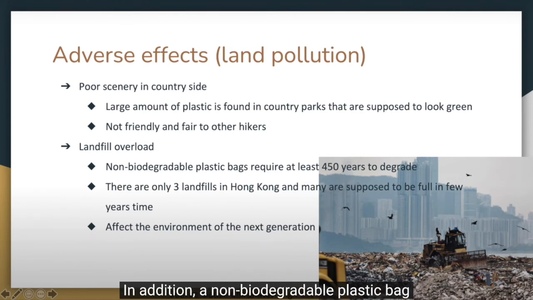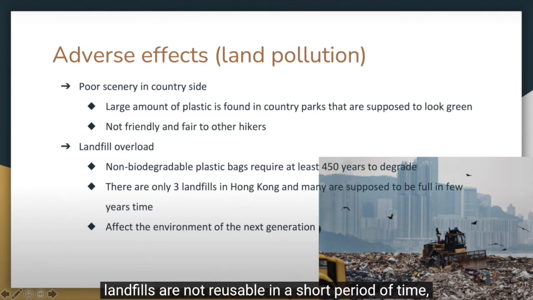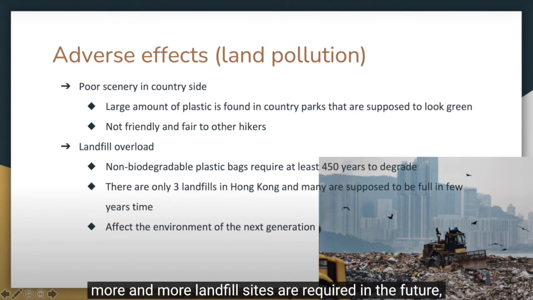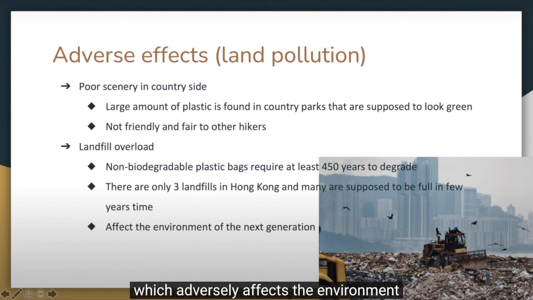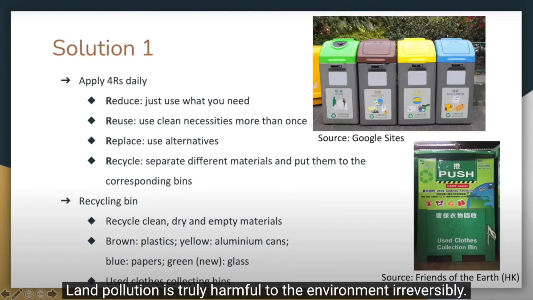In addition, a non-biodegradable plastic bag requires at least 450 years to degrade, much longer than the average human life. Most importantly, landfills are not reusable in a short period of time, meaning we actually cannot refill landfills. In this case, more and more landfill sites are required in the future, which adversely affects the environment for our next generation as well. Land pollution is truly harmful to the environment irreversibly.